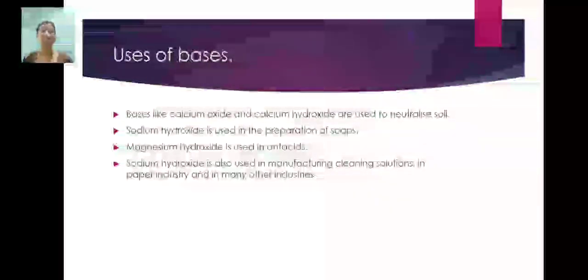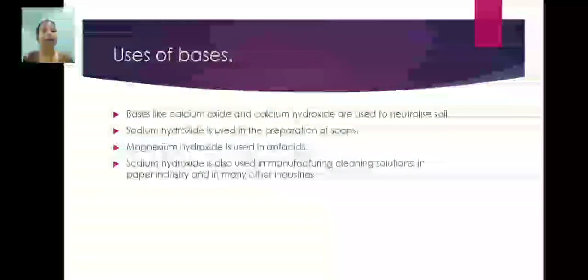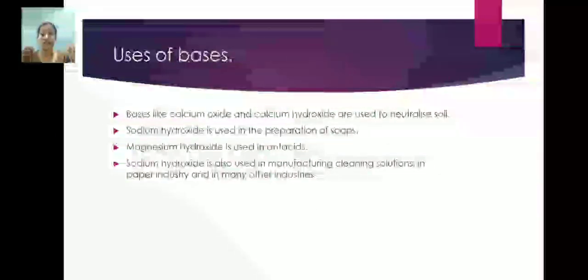But when we have lots of spicy meals, and we have not eaten our food properly on time, what happens in our stomach? More HCl is secreted and we suffer from the problem of acidity.